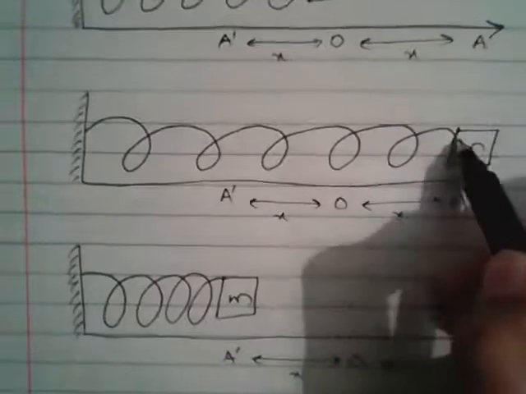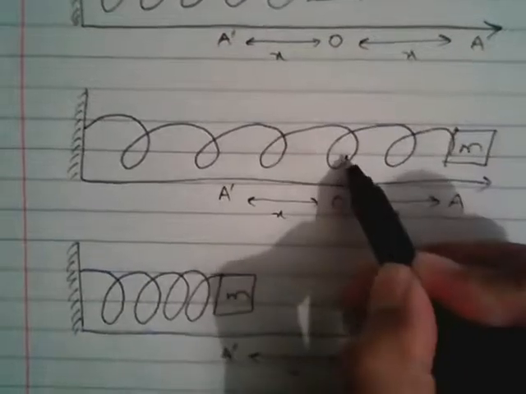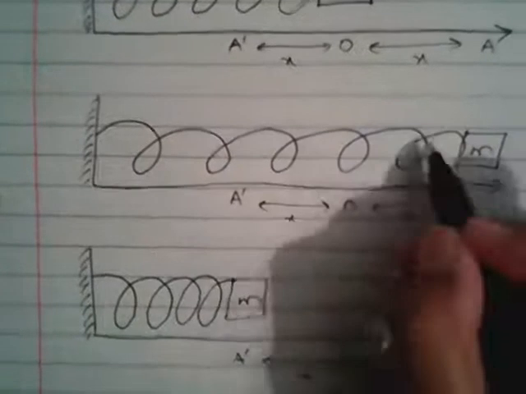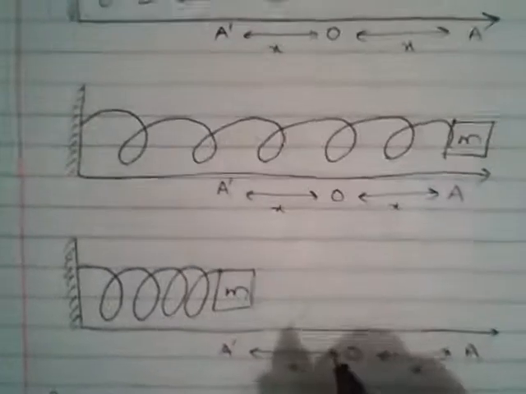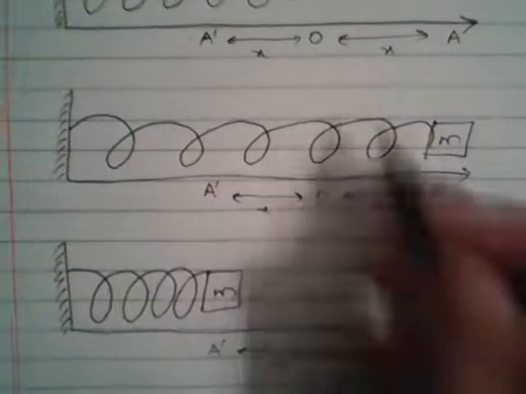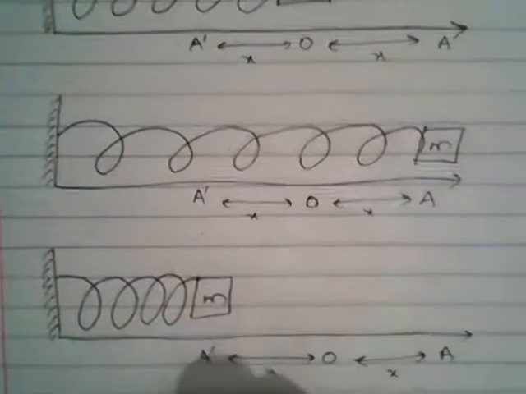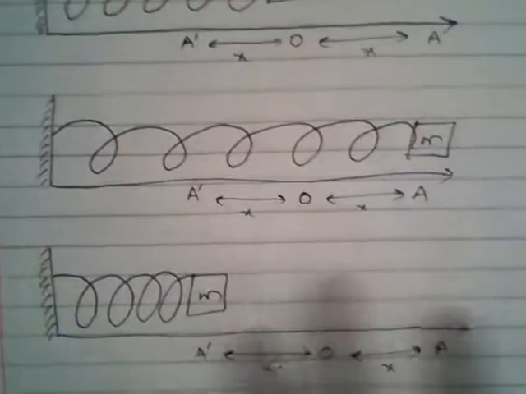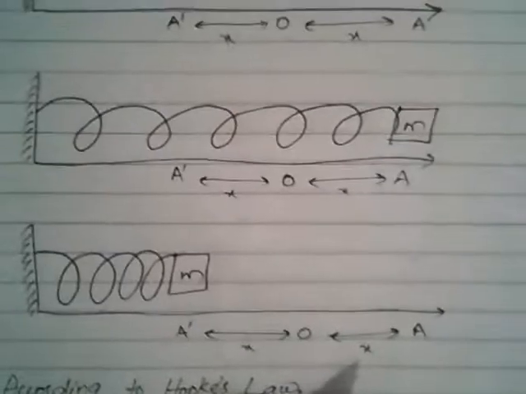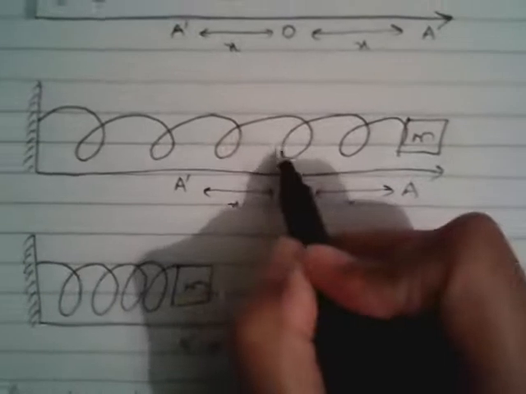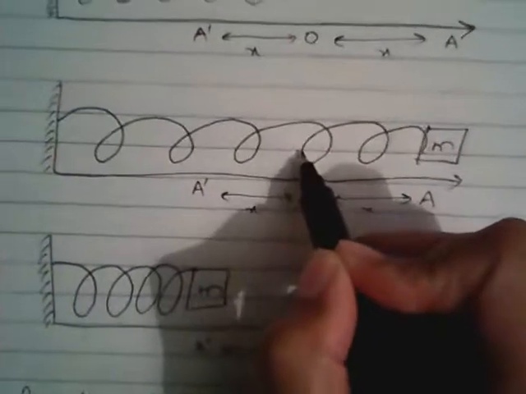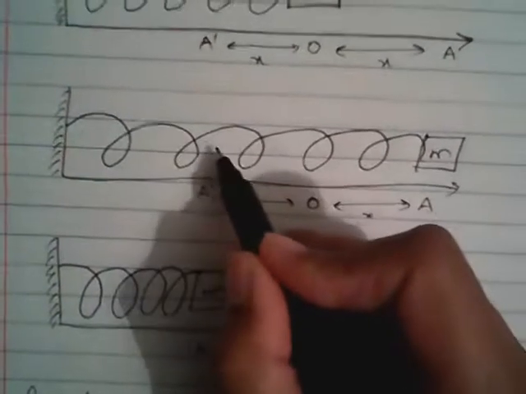The mass will come back to the mean position because the spring will start restoring itself. The mass will come back to its position O. Now, what will happen when the mass reaches the point O? It will not stop. Although it is the mean position, it will not stop. Why? Because it has inertia. Because of inertia, it will continue to travel along the spring.